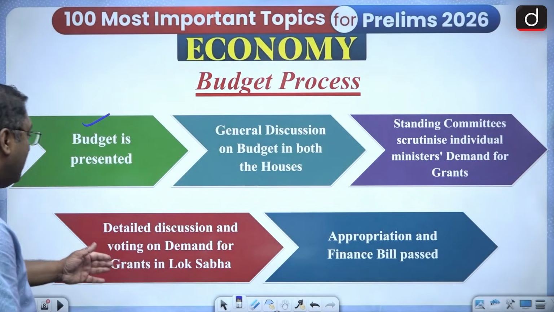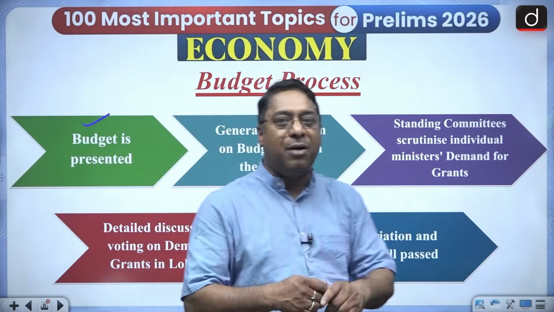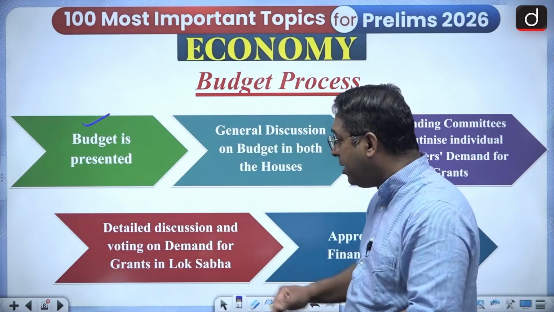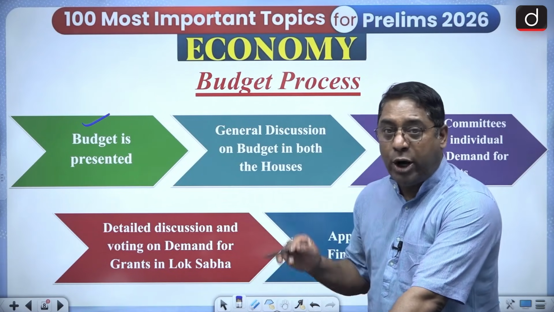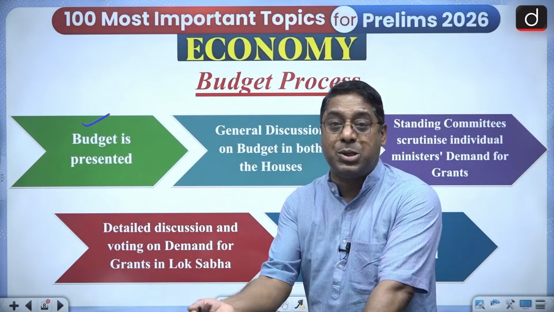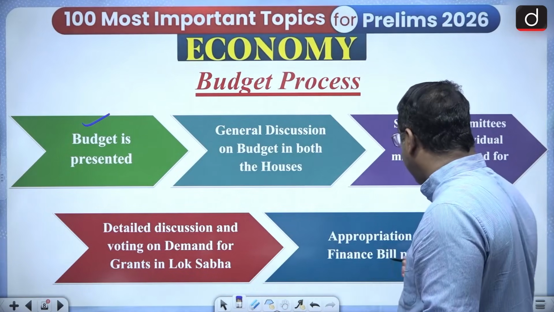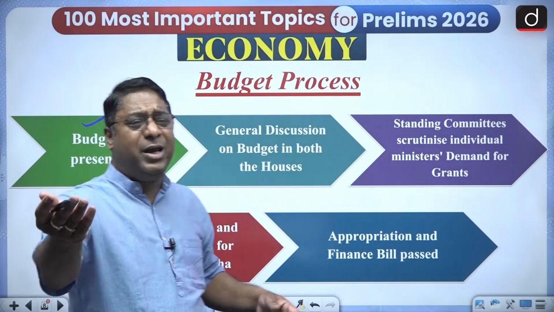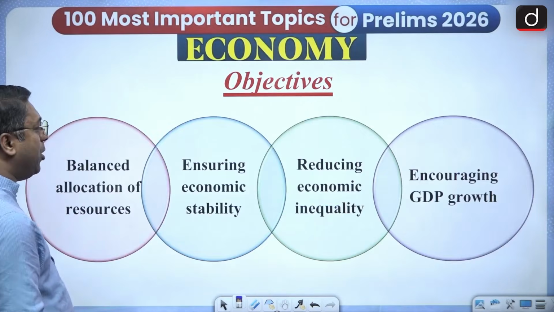Then after that, what happens? A detailed discussion takes place. That means the standing committee reports the budget, reports everything to the parliament. In the parliament, the discussion takes place on each and every demand for grants, they are discussed, they are voted on, and then the appropriation and the finance bill is passed. So this is the process. You will be studying about it in the polity part, so I won't be going into the detail about that.